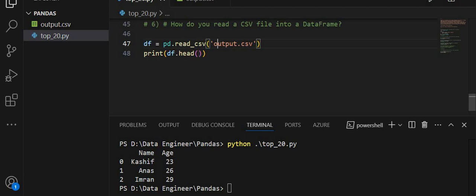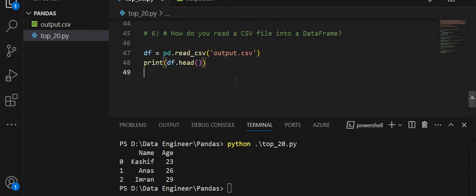This head method will give me the first 5 rows of the data frame. In this case I have just 3, that's why this will give me just 3 rows of data, not 5 rows. Don't take tension at any point. I am here to help you understand pandas, each and everything related to data frames.